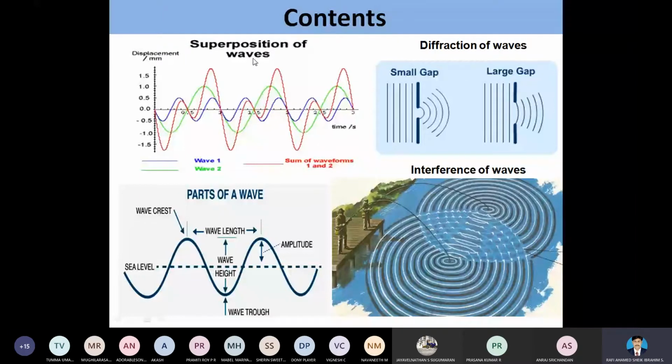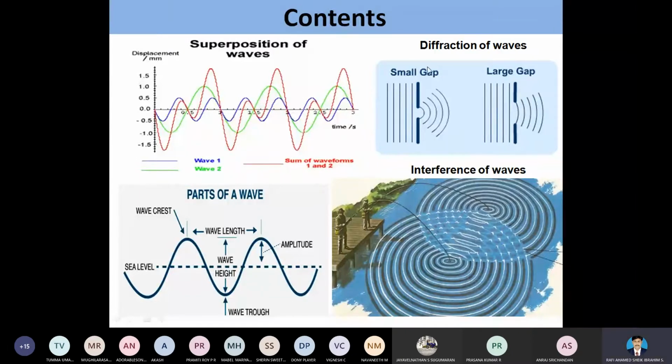Superposition of waves. Superposition of waves is nothing but overlapping of the waves. The waves will overlap with each other without dispersion. Without dispersion is nothing but without loss. The waves will propagate from one place to another place and they will overlap with each other. During the superimposition, during the collision, during the overlap, they will never lose their energy. So this we have to study.